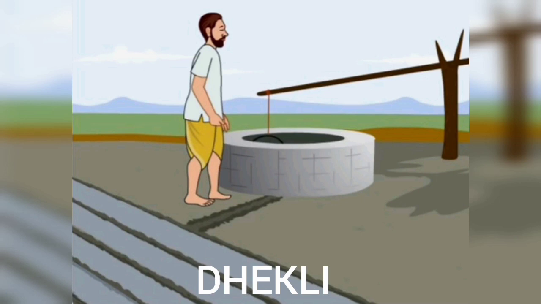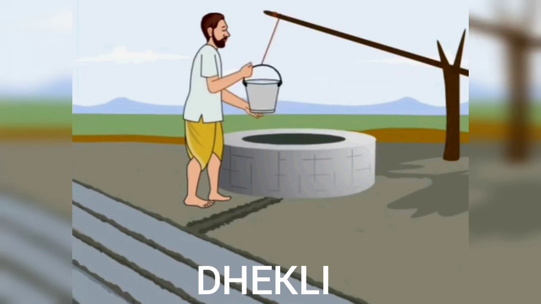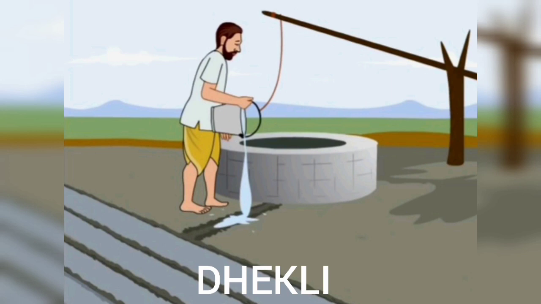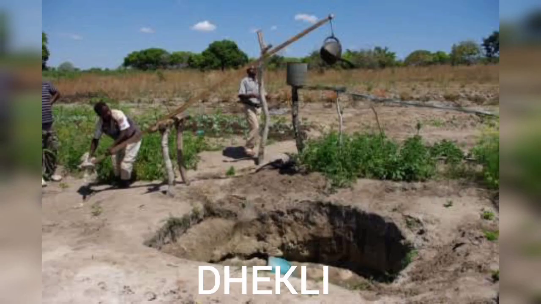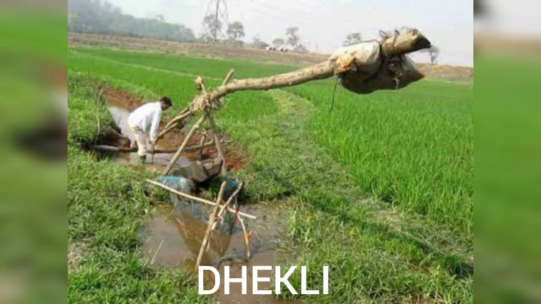To lift the water from the well, the bucket is pulled down by the rope into the well. It gets filled with water on releasing the rope. Shorter arm comes down. It lifts the water filled bucket out of the well. The farmer gets hold of the bucket, tilts it, and pours out its water into the field.